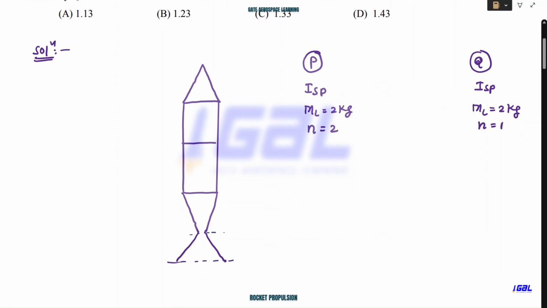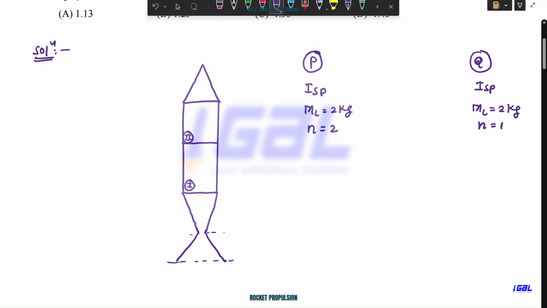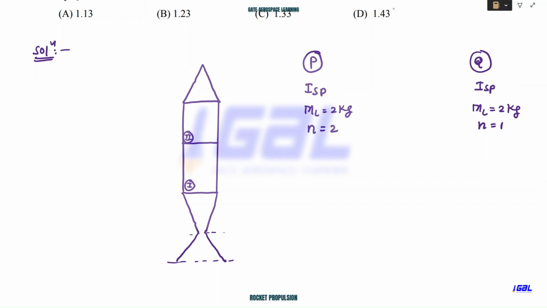Okay, so it is having 2 stages. I'll give this as the first stage, and this as the second stage. Okay, so they're saying identical. So here we have a payload mass ML of 2 kg. Number of stages, 2, we know.